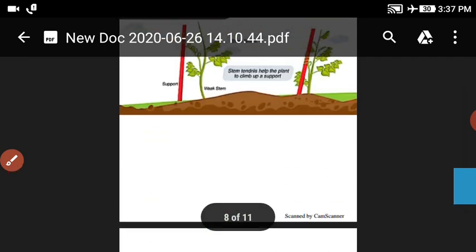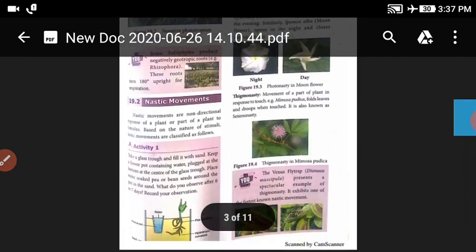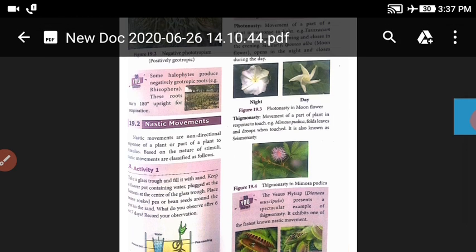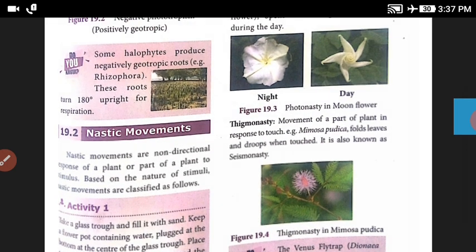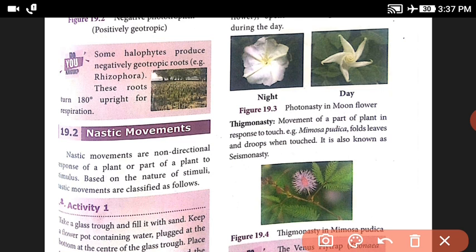Next, some halophytes produce negatively geotropic roots. Mostly the roots grow in the direction of gravity, into the soil, and some roots grow above the soil. For what reason? For respiration. Example, Rhizophora. The Rhizophora roots grow upward, turning 180 degrees, for respiration.